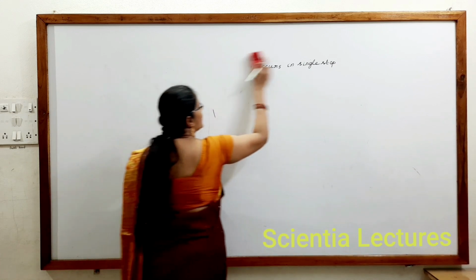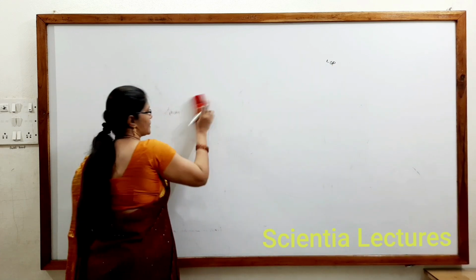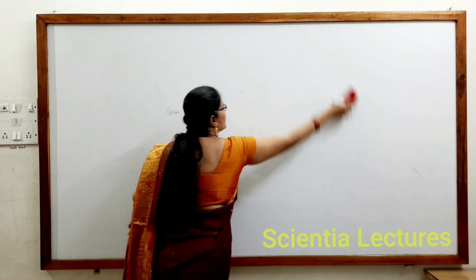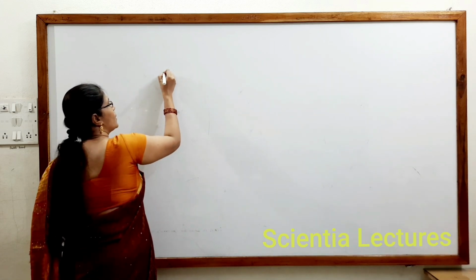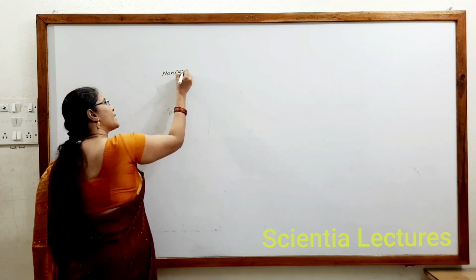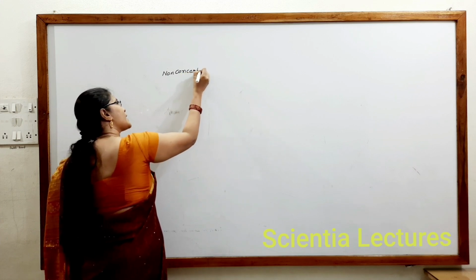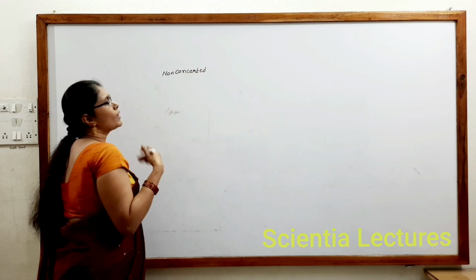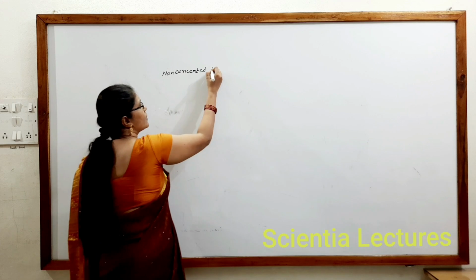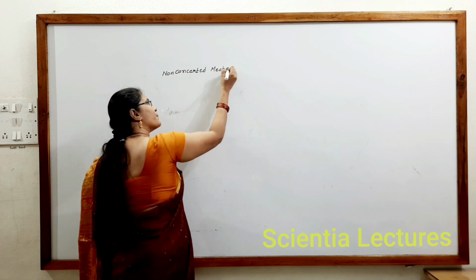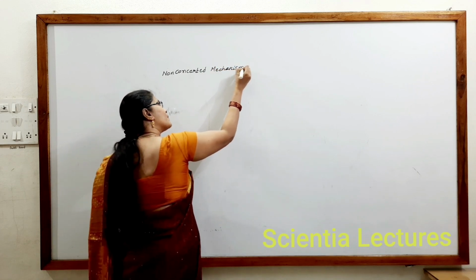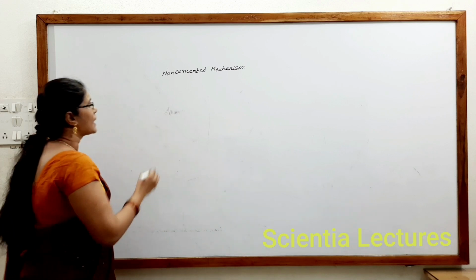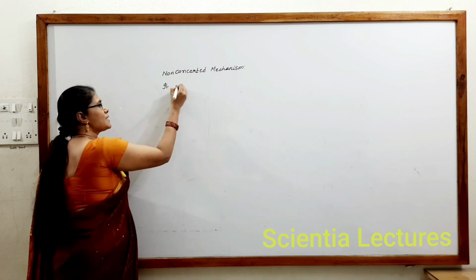Now let us see the non-concerted mechanism. By now you should have understood that a non-concerted mechanism means the reaction occurs in more than one step, that is, in multiple steps.